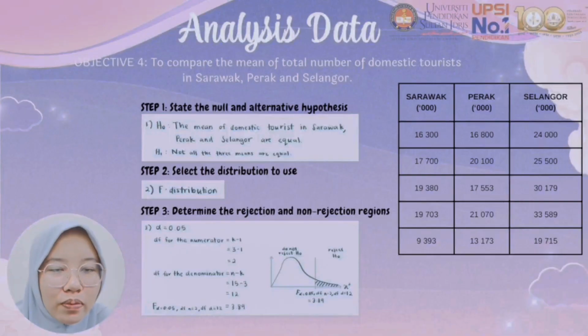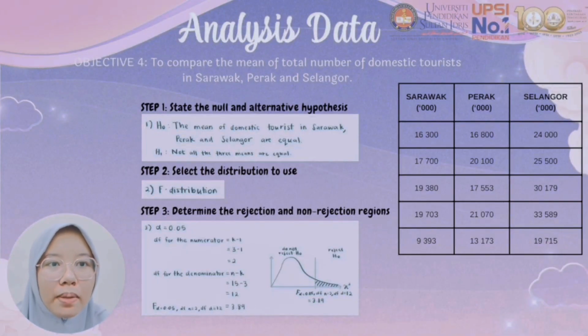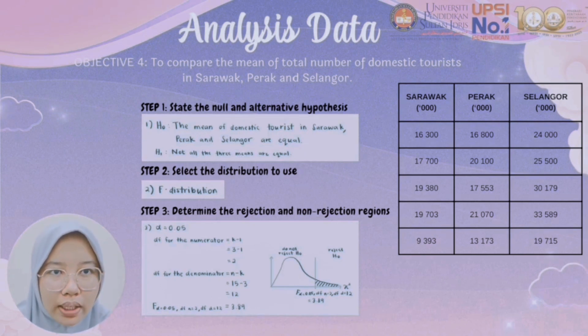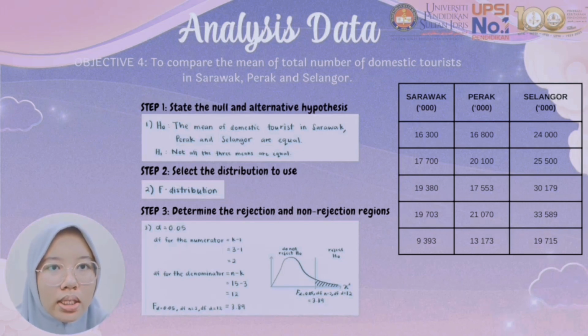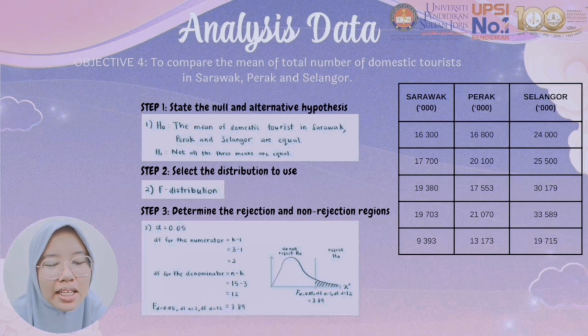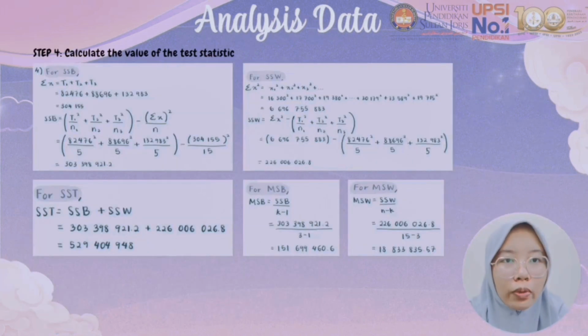Next, for the last objective, we have to compare the mean of total number of domestic tourists in Sarawak, Perak and Selangor. So we use the ANOVA test for this. In ANOVA, we have 5 steps. The first step is to state the null hypothesis and the alternative hypothesis. Step number 2, we must select the distribution to use, which is the F distribution. For the third step, we must determine the rejection and non-rejection region. For the next step, we must calculate the value of the test statistic.